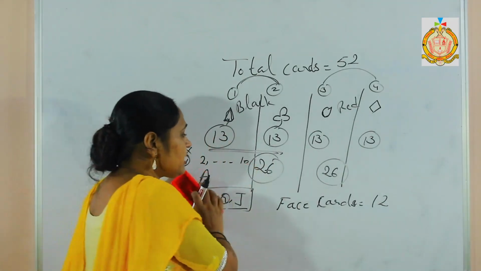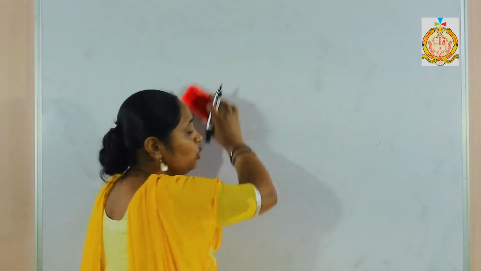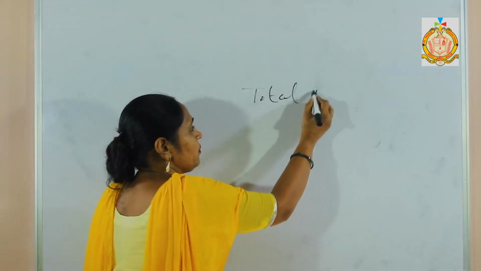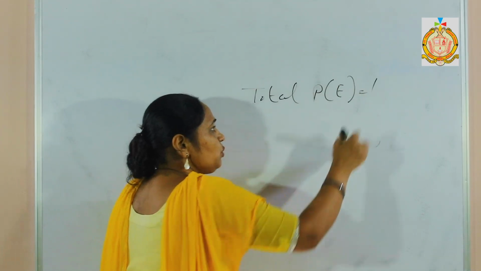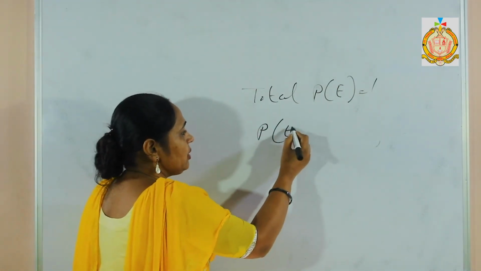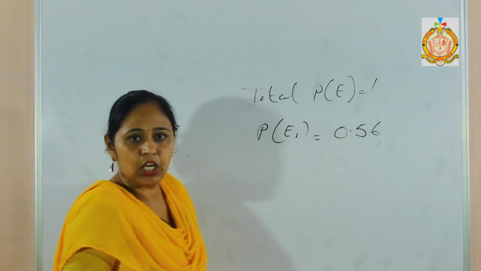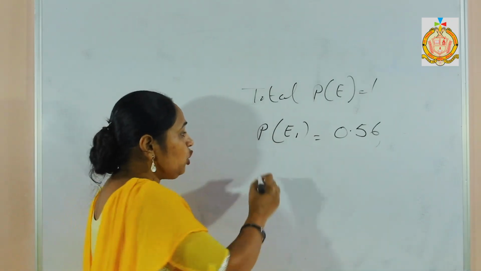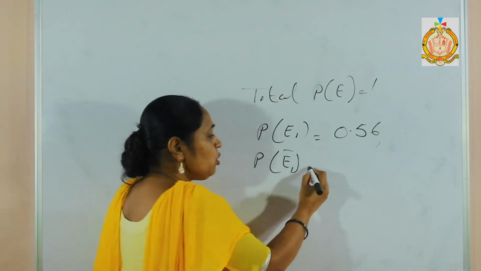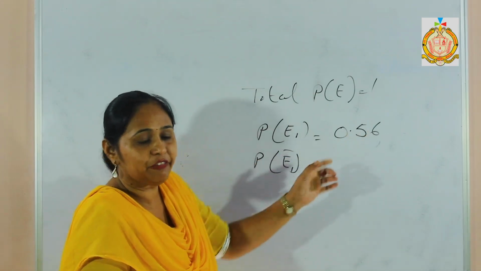One thing more: because we know a sure event has probability 1, that means the total probability of any event is 1. Suppose the probability of any event E1 is given as 0.56. Now I want to find the probability that this event will not happen. Because the total is 1 and the probability of the event is 0.56, I want to find the not.